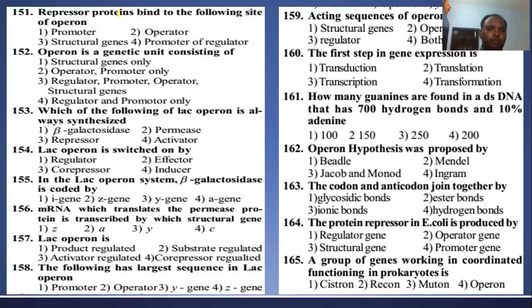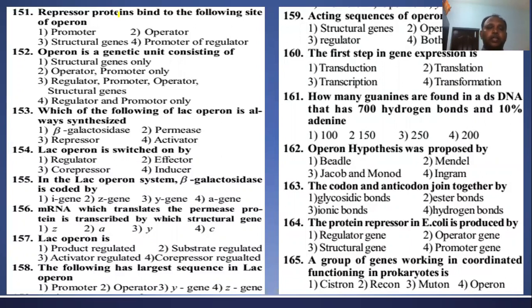Question number 151. The repressor protein binds to which site of the operon? The operator is the starting point of the structural genes. The repressor protein is produced by the regulatory gene.